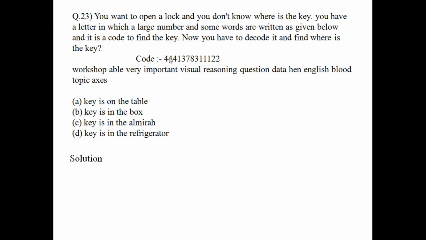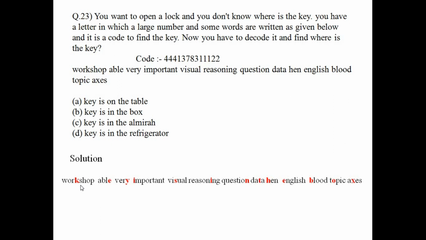The first natural thing that comes to mind is that it might be the number of the letter from the start of the word. Say here, 4 means workshop, the 4th letter is K, the 4th letter is E, the 4th letter is Y, and if you join these you will find that the key is in the box. So option B is the correct answer.